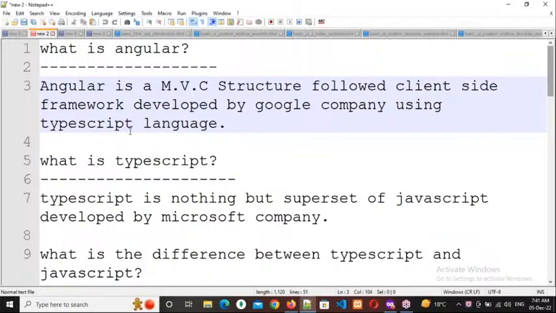Suppose you are developing an application by using the Java language. So who will be the owner? You, or else the person who developed the Java language? I'm not asking about who developed anything, I'm asking about a simple thing.